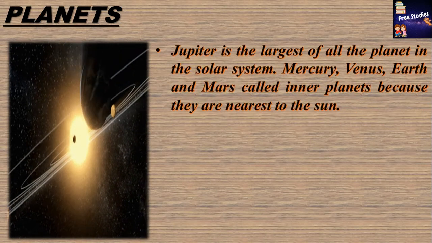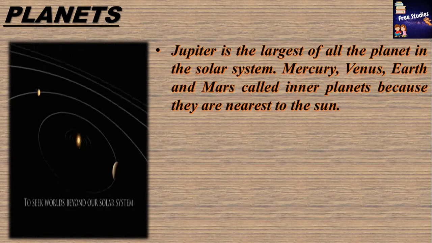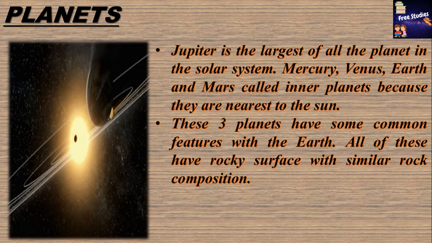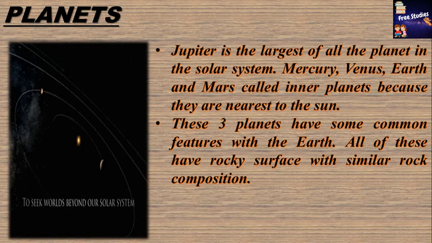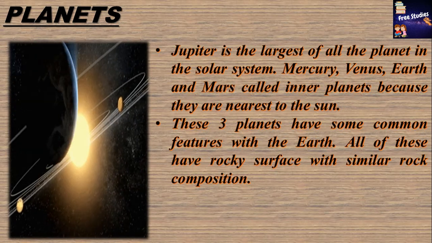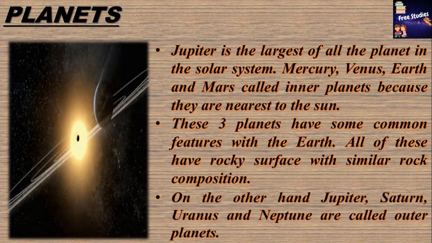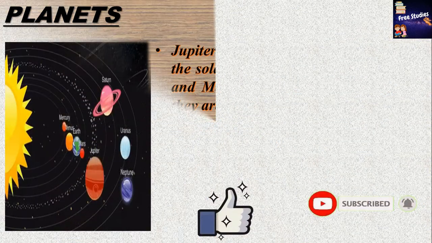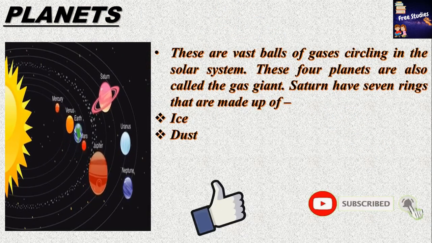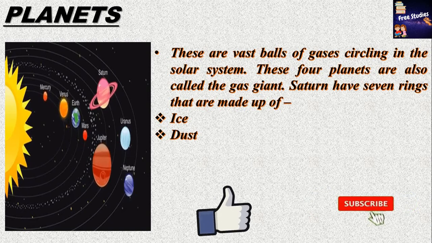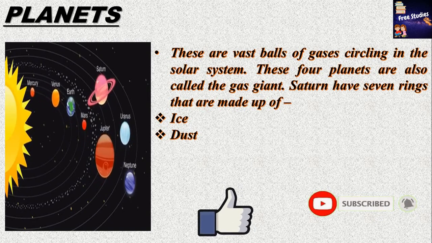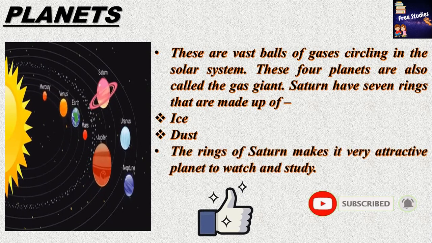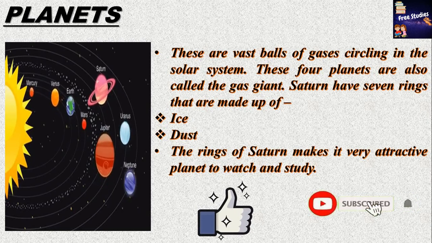Mercury, Venus, Earth and Mars are inner planets because they are nearest to the sun. These 3 planets have some common features with the Earth. All of these have rocky surface with similar rock composition. On the other hand, Jupiter, Saturn, Uranus and Neptune are called outer planets. These are vast balls of gases circling in the solar system. These 4 planets are also called the gas giants. Saturn has 7 rings that are made up of ice and dust. The rings of Saturn make it a very attractive planet to watch and study.